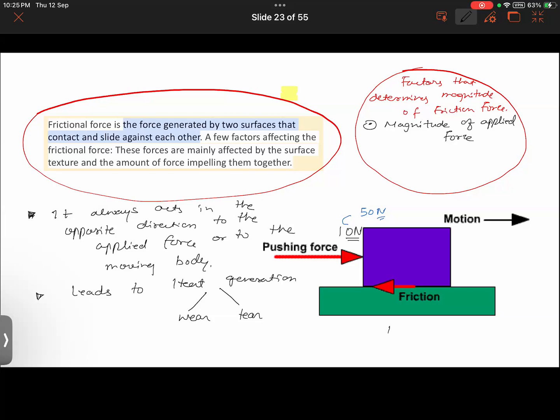So it's like I am applying a force of 10 Newton on this, and this is also right now applying a force of 10 Newton on me. But if I were to apply a force of 50 Newton, then the frictional force also applies a force of 50 Newton. That's the case with frictional force.